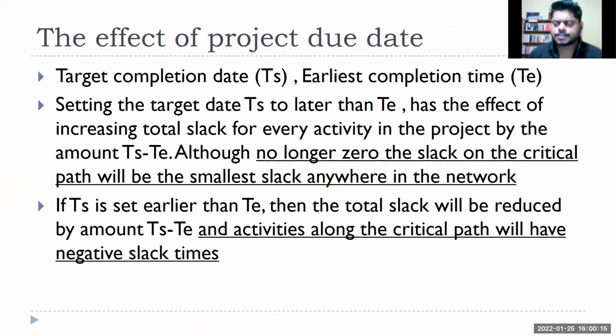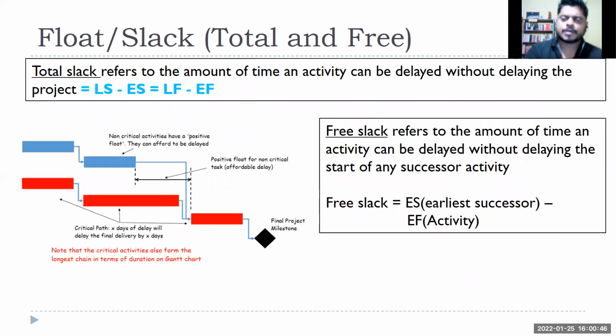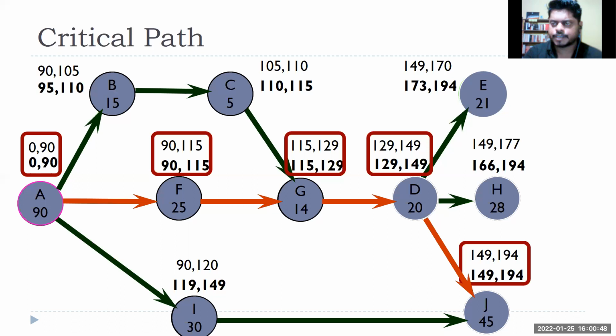This is something where there is a little controversy, because a lot of books say that critical path activities cannot have positive slack time, which is true, because that is the meaning of the critical path, the path connecting all those critical activities. But there we have not taken care of what the client needs. Let's say in this particular case, we have calculated 194 days as our project duration, right?